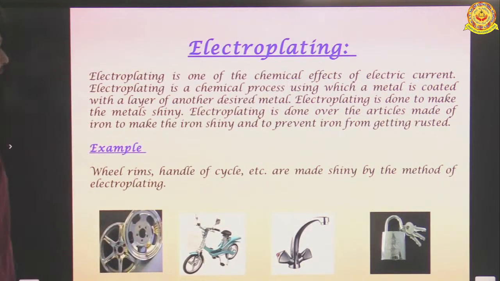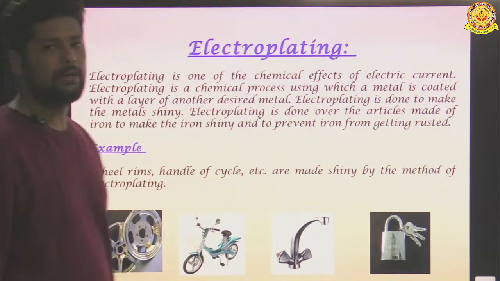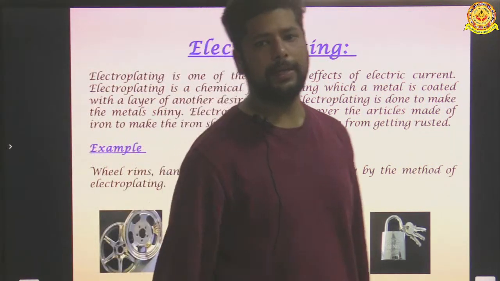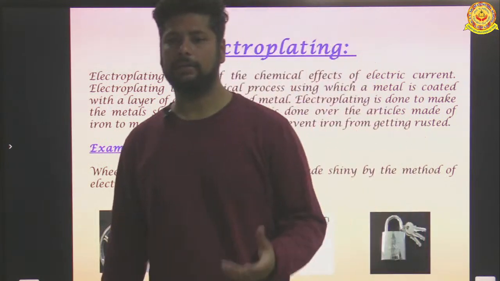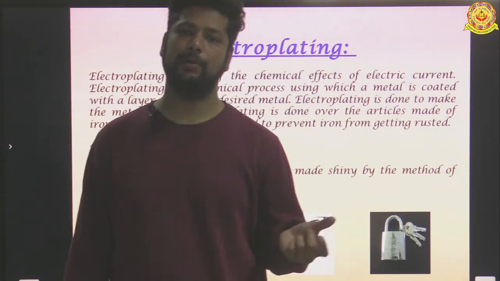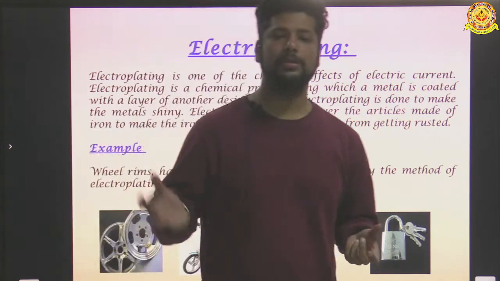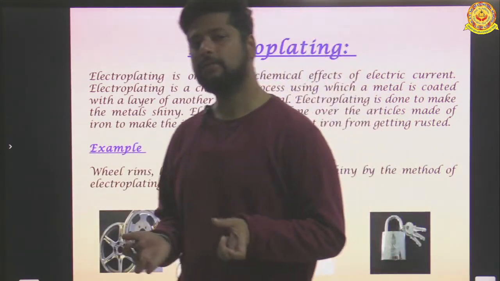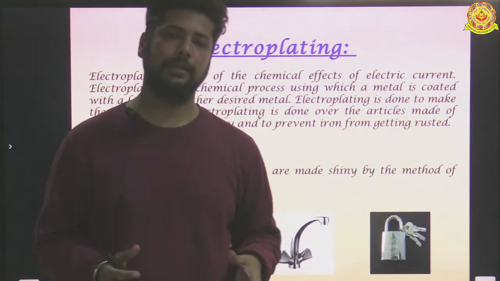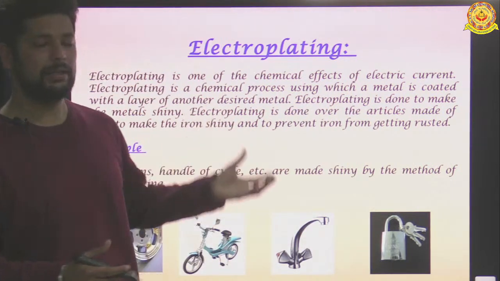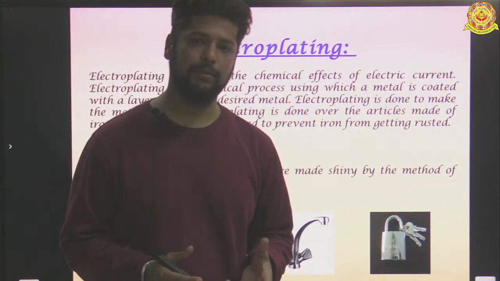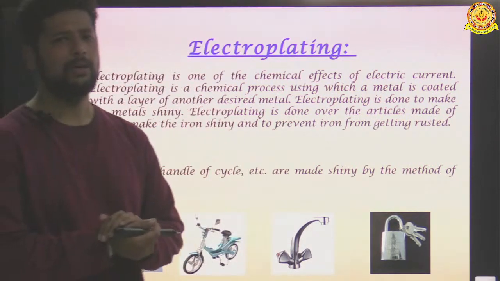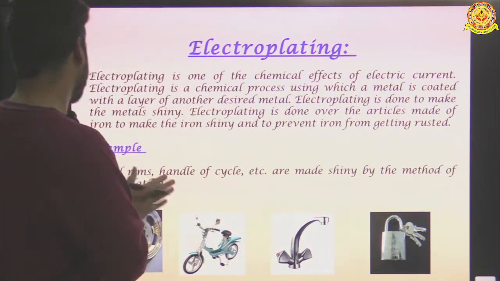Now electroplating. Electroplating is used to deposit a layer of metal on another metal. Suppose we are taking a copper plate and we are depositing the copper on the steel plate. We want to deposit copper on the steel. So in that case, that phenomenon is electroplating. We will use the solution of the desired material. So these are all some examples of electroplating.